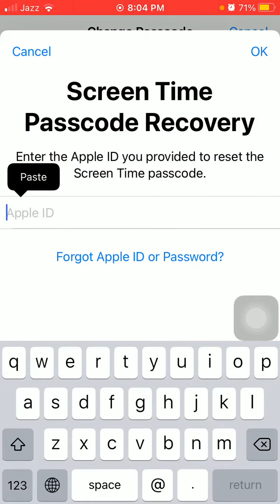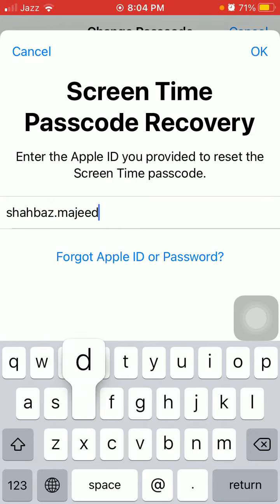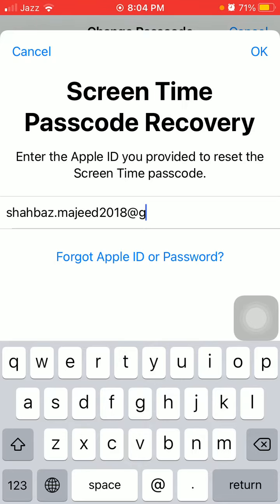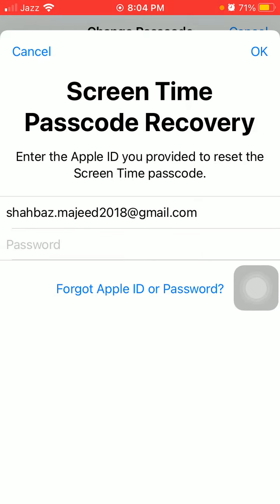Now tap your Apple ID. Now tap OK in the top right corner. The iPhone Apple ID password is required as well.